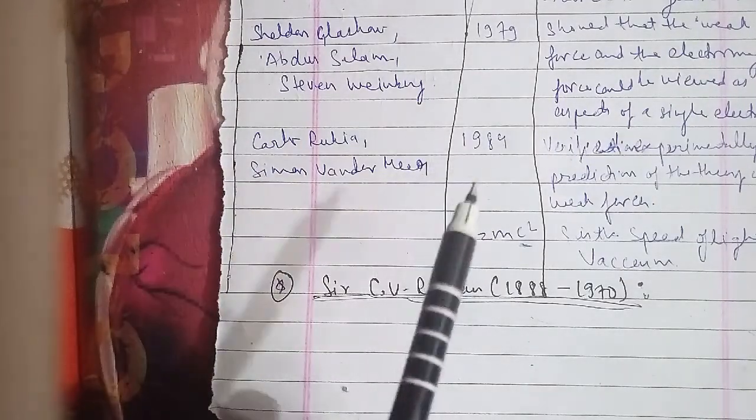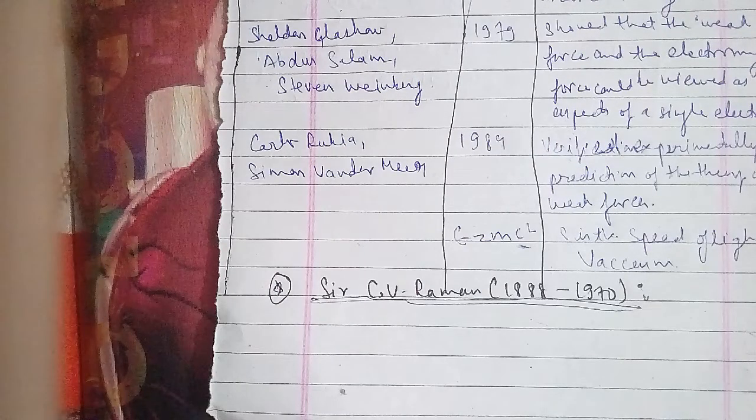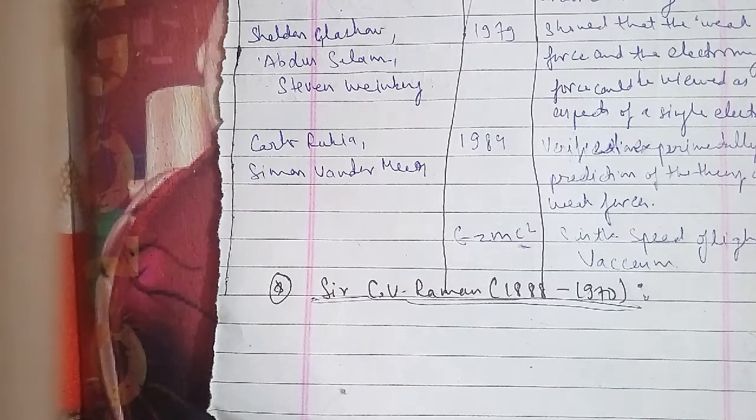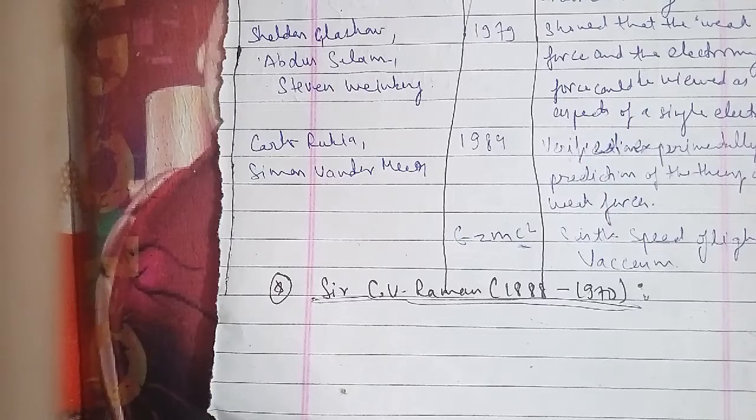His areas of interest included vibrations, a variety of musical instruments, ultrasonics, diffraction, and so on. In 1917, he was offered a professorship at Calcutta University. In 1924, he was elected Fellow of the Royal Society of London, and he received the Nobel Prize in Physics in 1930 for his discovery, now known as the Raman effect.